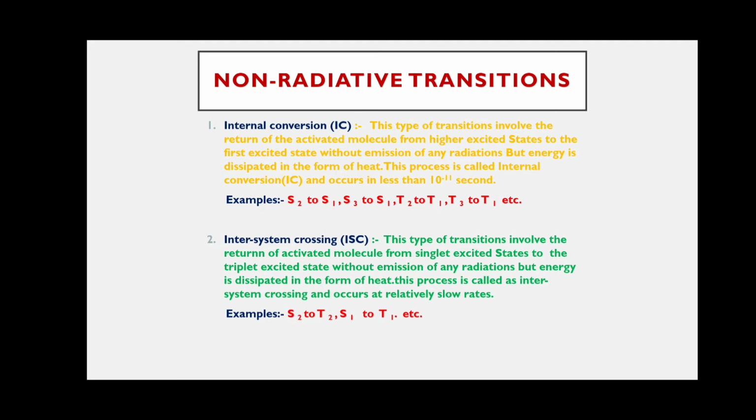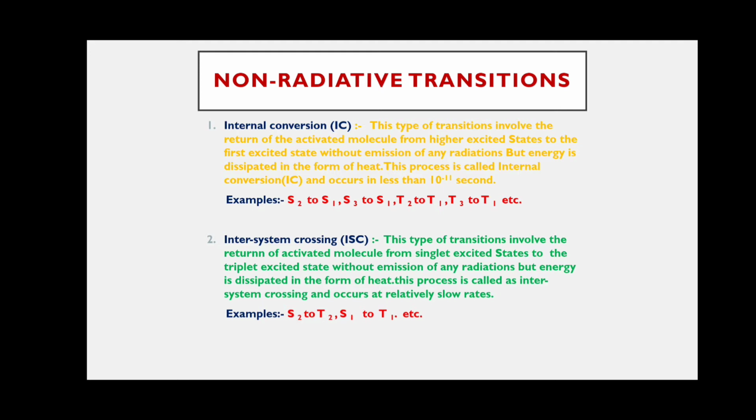When this process occurs, the time is very short, less than 10 to the power of minus 11 seconds. So the time is very short for internal conversion.